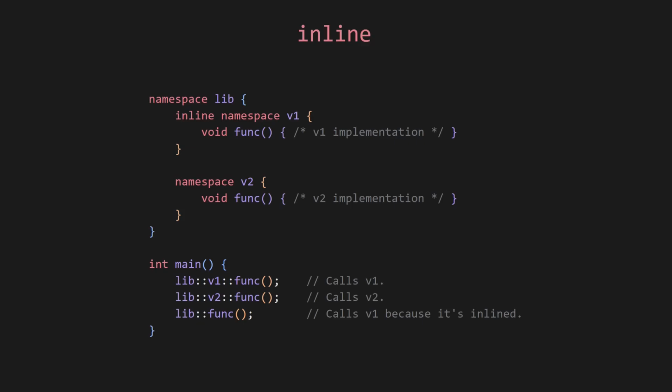Additionally, you can also make a namespace inline. This is typically used for library versioning. The list of weird edge cases and caveats just goes on and on.